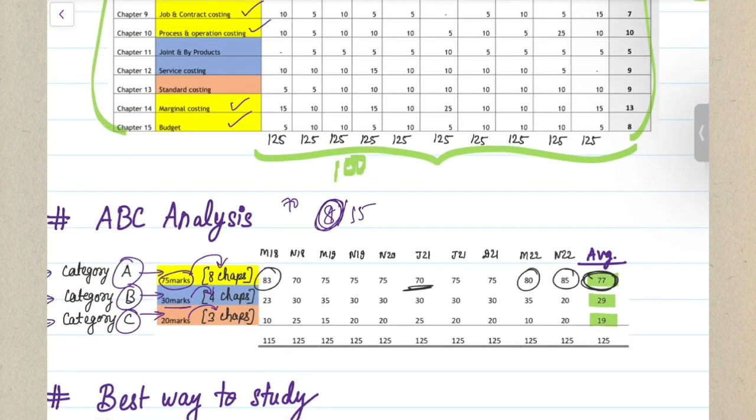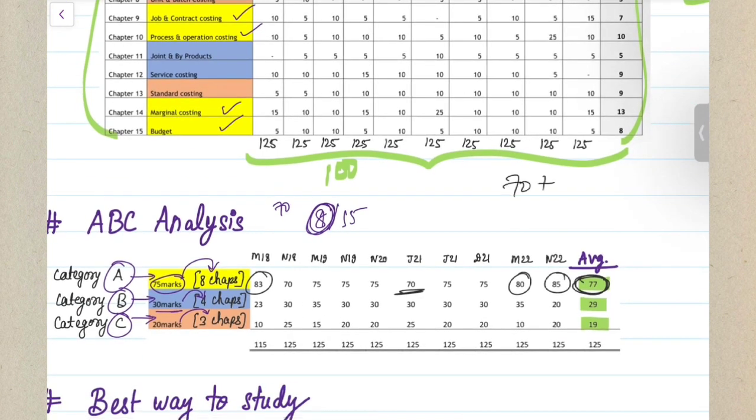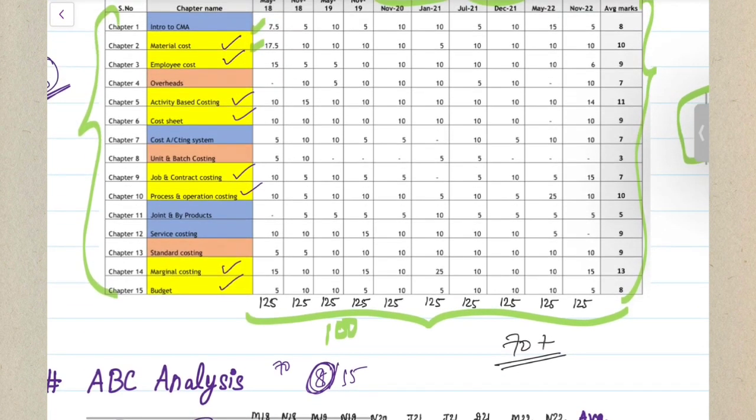If I were a student, if I were in your place, I would definitely first concentrate on these 8 chapters and make them my strongest areas, because I know 70% north or south, I'm definitely going to get it. So make sure you concentrate on these 8 chapters. These are your Category A chapters.